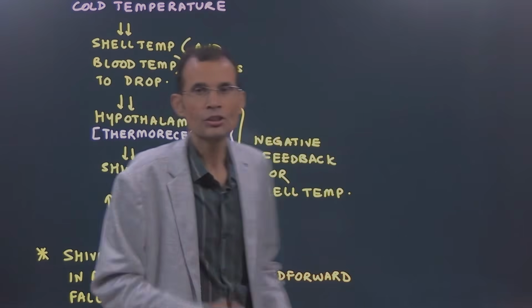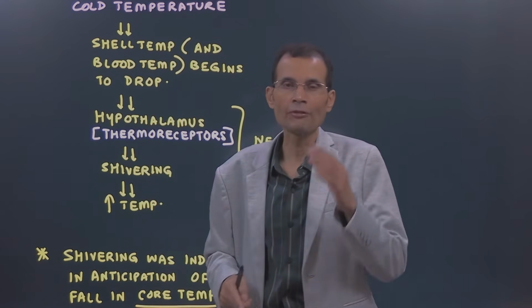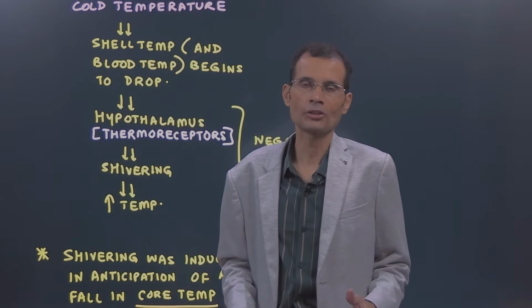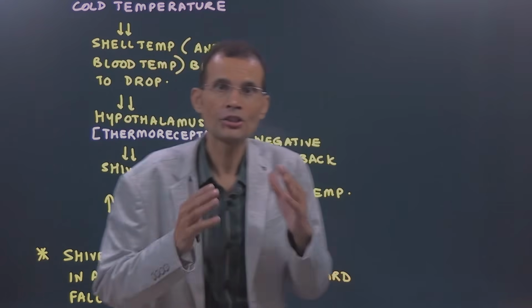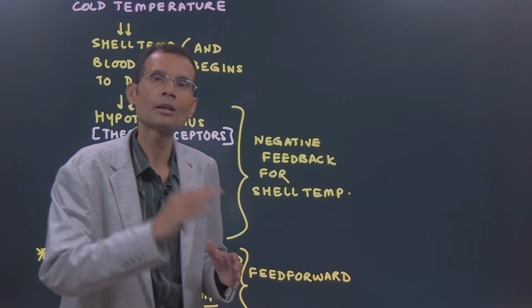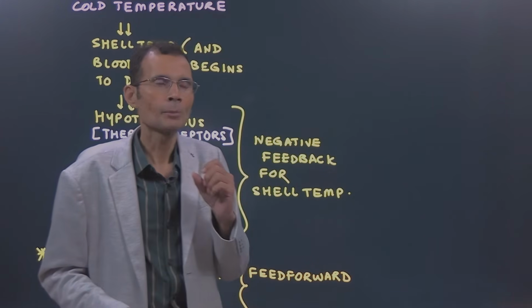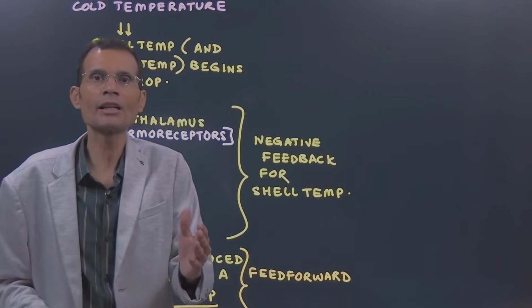But shivering was induced in anticipation of a fall in the core temperature. Look, shell temperature already changed and then it was returned to normal by the shivering process. Heat was generated in the body. But basically, why was the shivering induced?